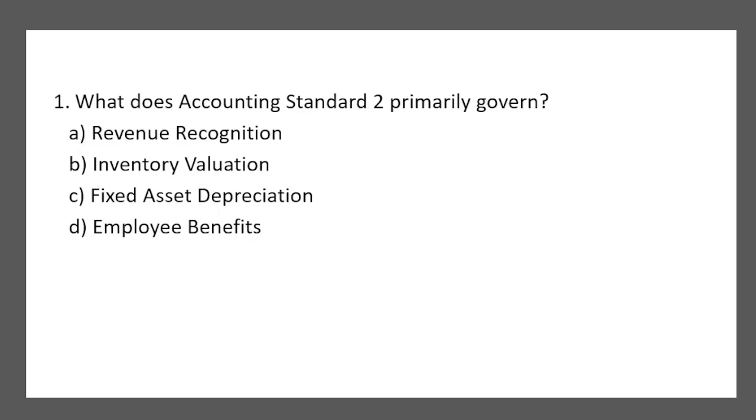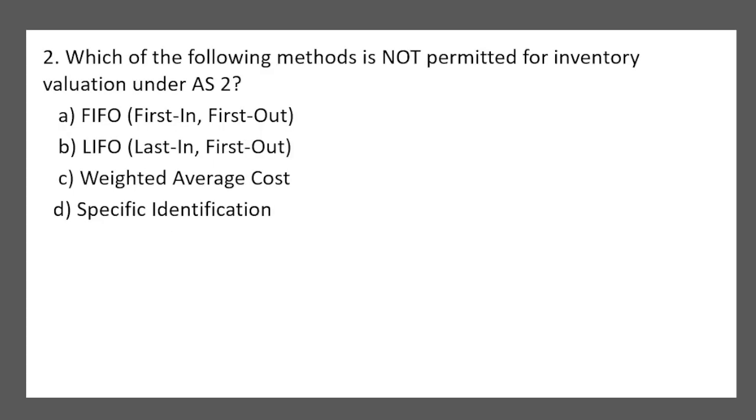It's the MCQs related to AS2, that is valuation of inventories. What does Accounting Standard 2 primarily govern? A. Recognition of revenue. B. Inventory valuation. C. Fixed asset depreciation. D. Employee benefit. It is about inventory valuation. Okay? Second, which of the following methods is not permitted for inventory valuation under AS2?